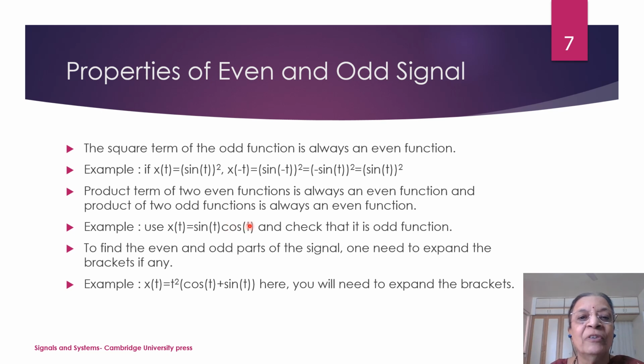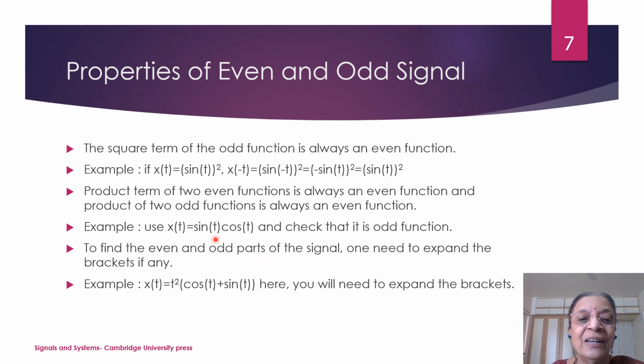Further properties of even and odd signals. Consider, for example, x(t) is equal to any function of t, let us say here sin t, and you take the square. If the function contains the square term, it has to be even. If you consider the product of two odd functions, it is still an even function. So if you consider sin t into sin 2t, then it will be an even function.